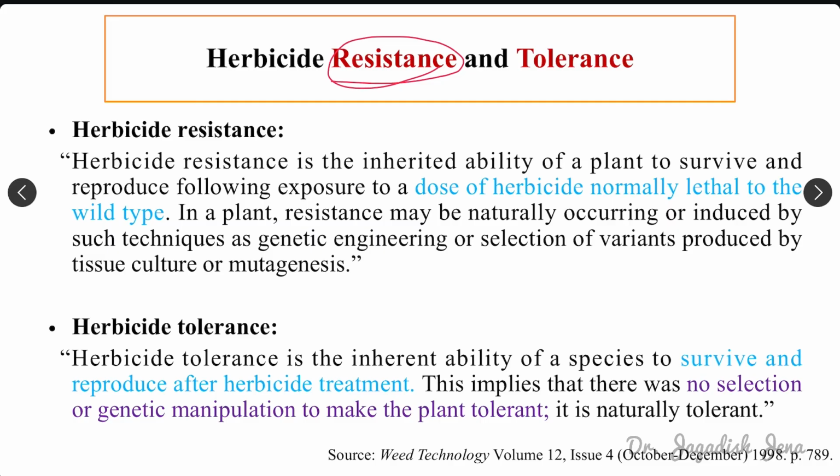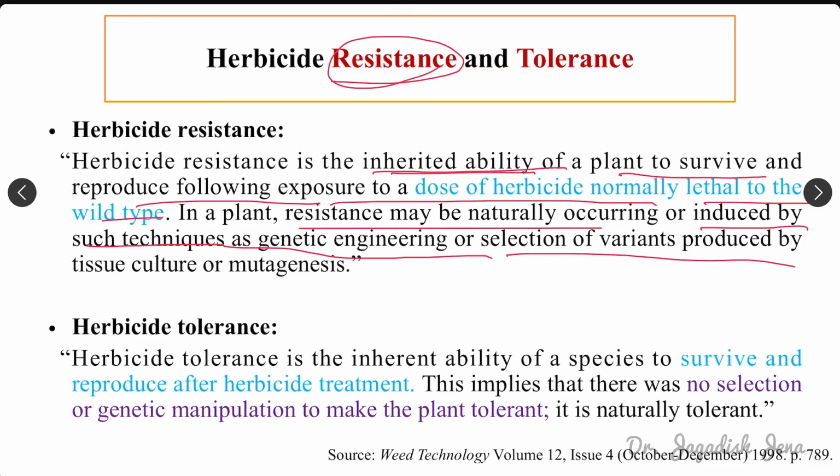So let's read it out. Herbicide resistance is the inherited ability, that means it is hereditary, moving from generation to generation, of a plant to survive and reproduce following exposure to a dose of herbicide normally lethal to the wild type. In a plant, resistance may be naturally occurring or induced by techniques such as genetic engineering or selection of variants produced by tissue culture or mutagenesis.